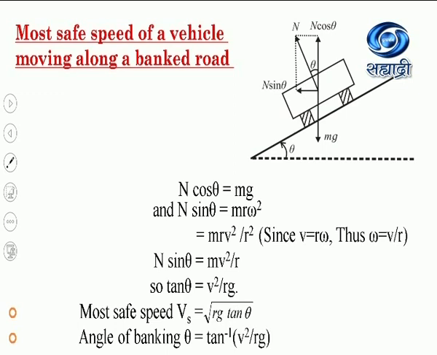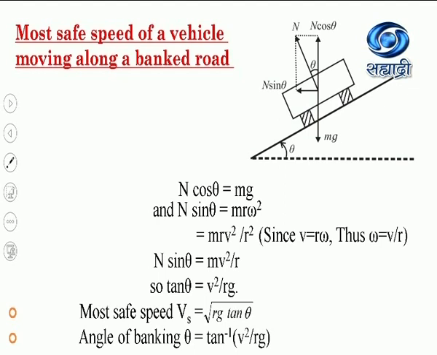But if the road surface becomes rough, then we can't ignore the force of friction, and due to this force of friction, this velocity, which is given by the equation square root of Rg tan theta, will be changing. It means in that case the vehicle is moving with a speed which is greater than the square root of Rg tan theta or less than the square root of Rg tan theta.